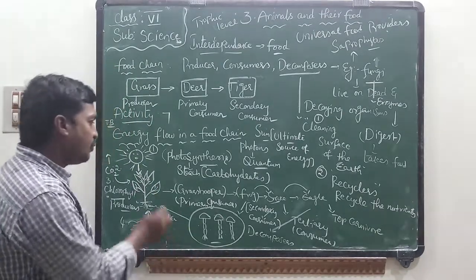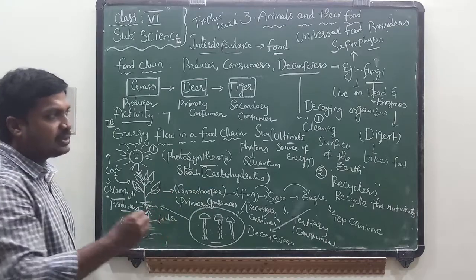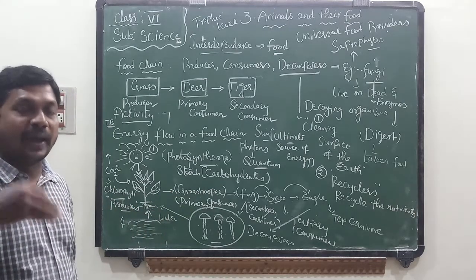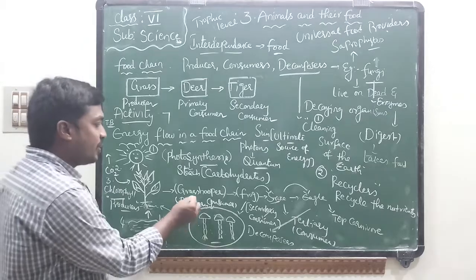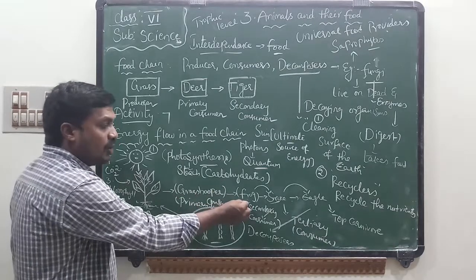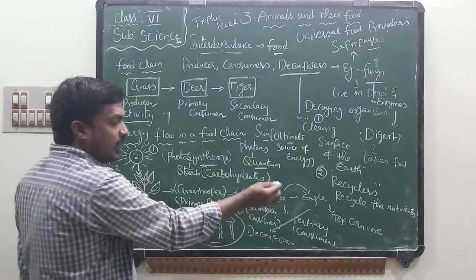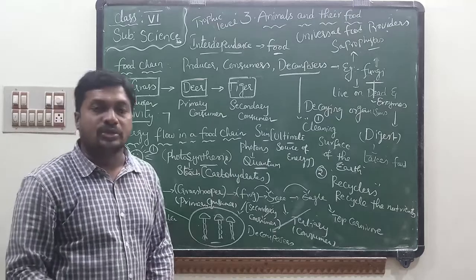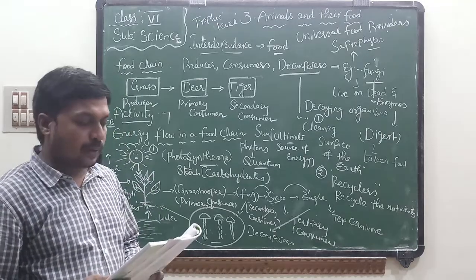Do you know, children? If anyone is absent in the food chain, it impacts other organisms. For example, if the grasshopper is not there, the frog will not get food. If frogs are not there, snakes will not get food. So the food chain will be disturbed.